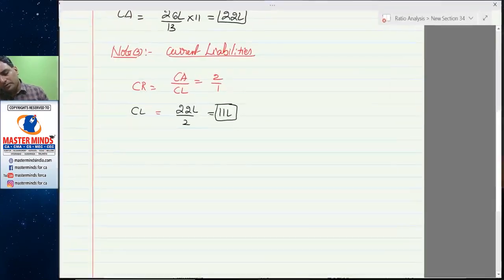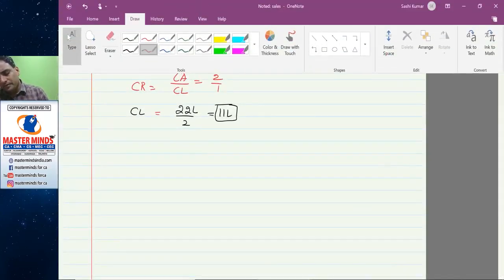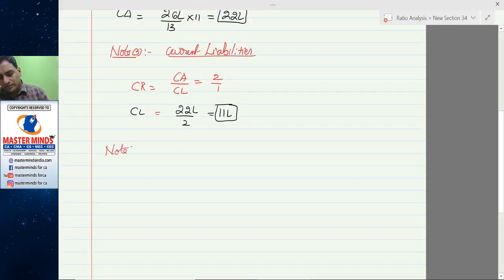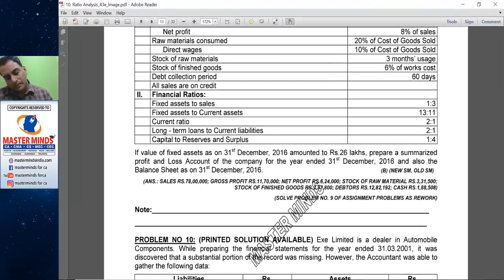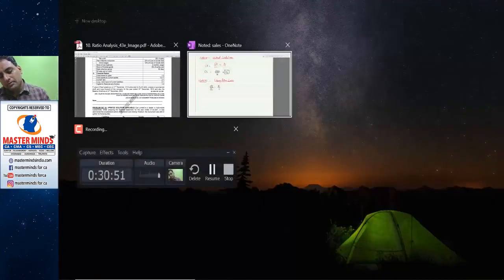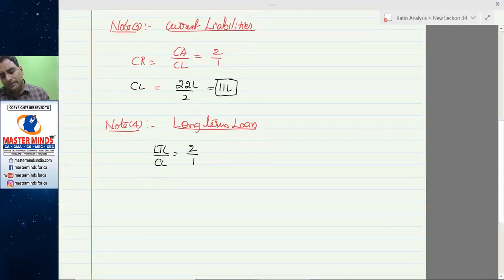Long-term loan to current liabilities. Note 4. They have given that long-term loan to current liabilities is 2:1. Current liabilities ascertained here are 11 lakhs. If 11 lakhs equals 1 rupee, long-term loan is equal to 11 lakhs into 2, that is 22 lakhs.